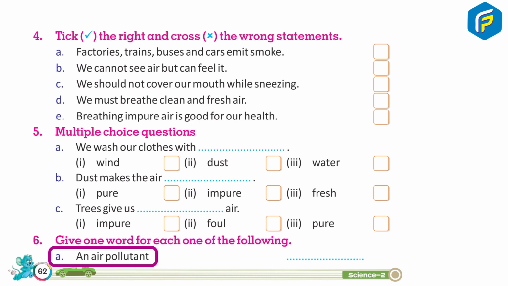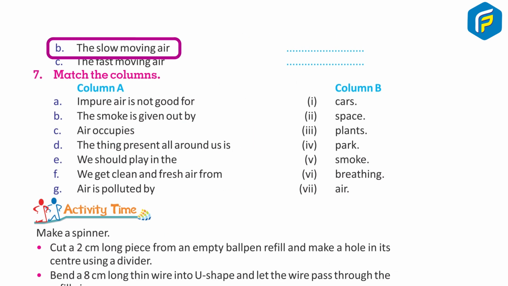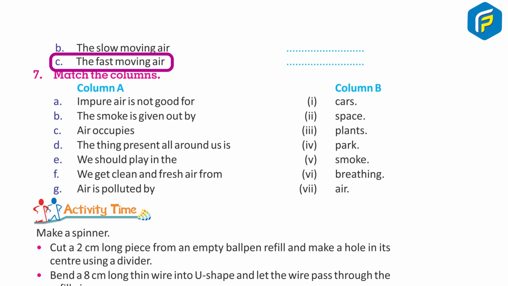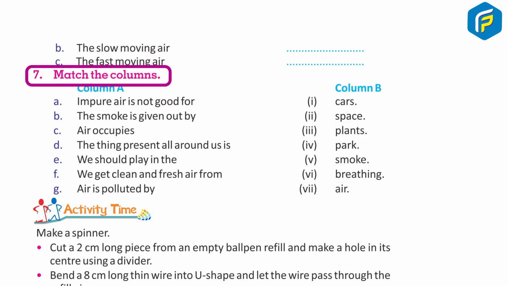6. Give one word for each one of the following. A. An air pollutant. B. The slow moving air. C. The fast moving air. 7. Match the column. Column A, column B.